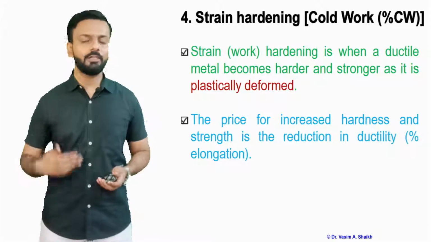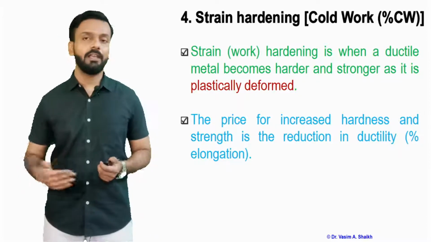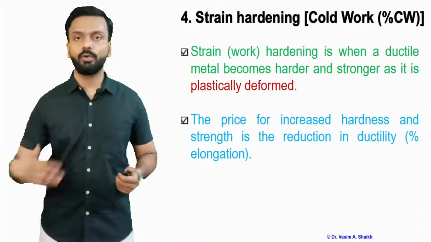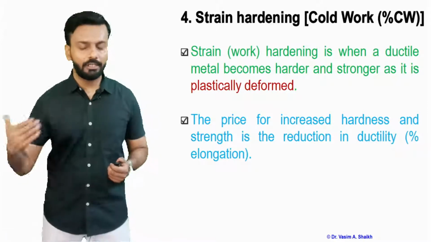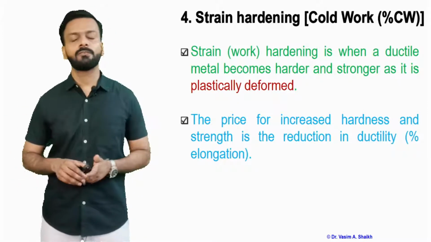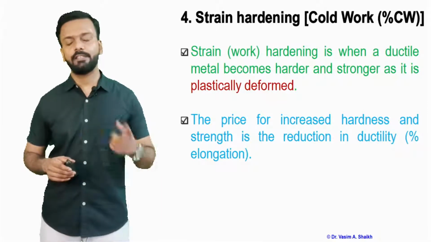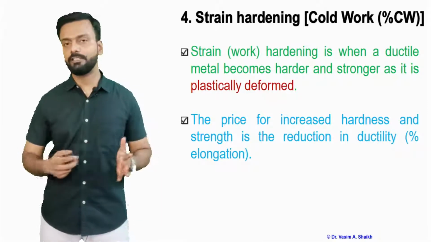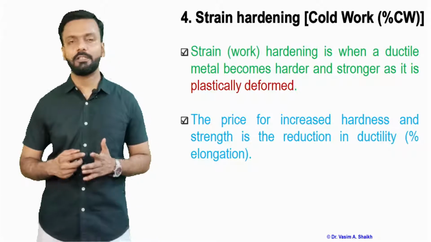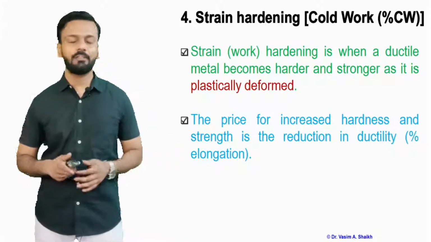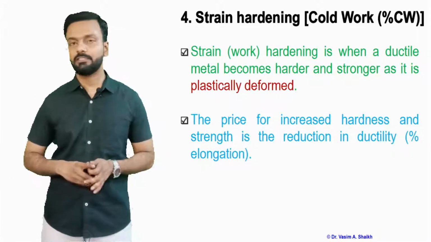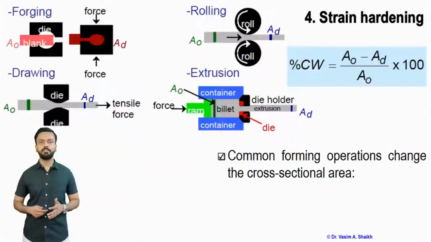So you are deforming a ductile material more and more, and as you are deforming, more load is needed for the material to deform further. So the price of this increase in hardness is a decrease in ductility. You are sacrificing the ductility of the material. The material is becoming harder, but on the other hand you are sacrificing its ductility.